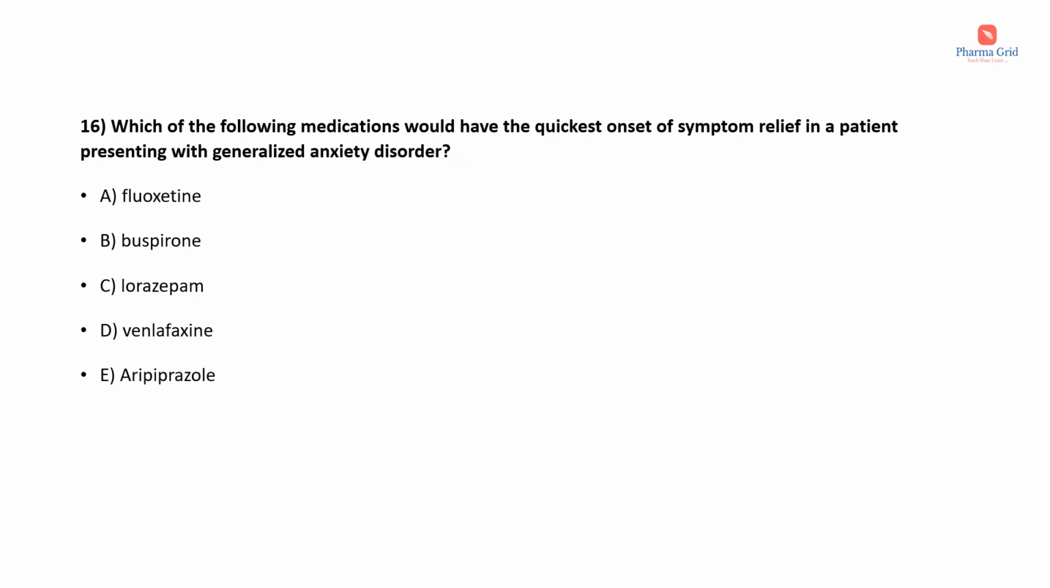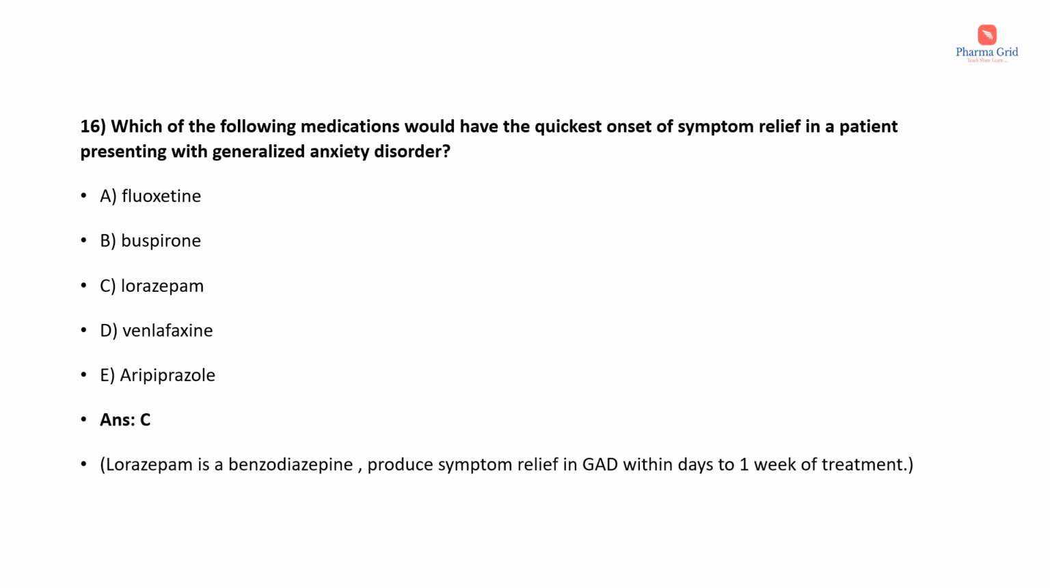Which of the following medications would have the quickest onset of symptom relief in a patient presenting with generalized anxiety disorder? The options are fluoxetine, buspirone, lorazepam, venlafaxine, aripiprazole. Here the correct answer is option C, that is lorazepam. Lorazepam is a benzodiazepine. It produces symptom relief in generalized anxiety disorder within days to 1 week of treatment.